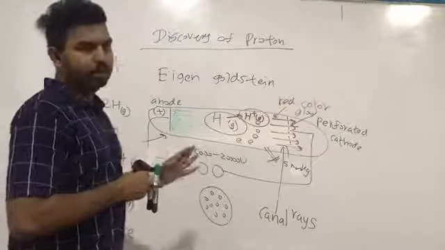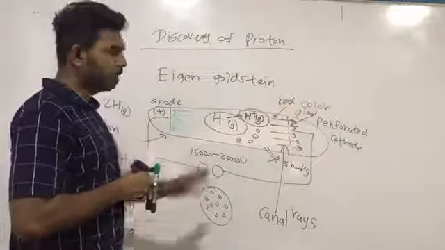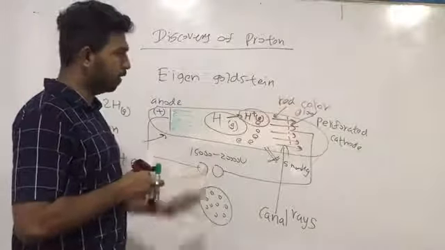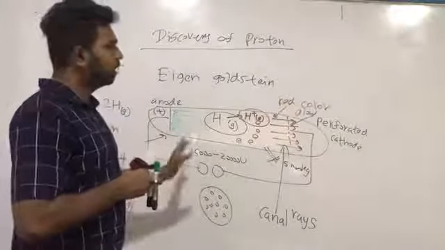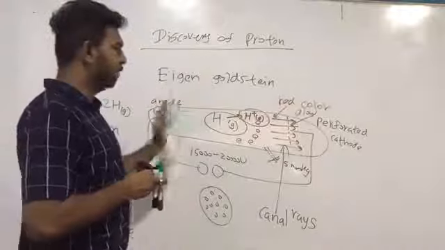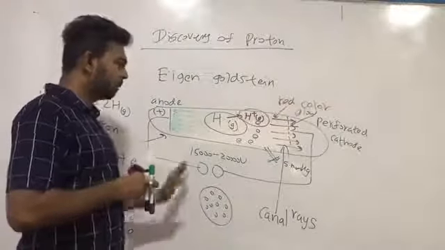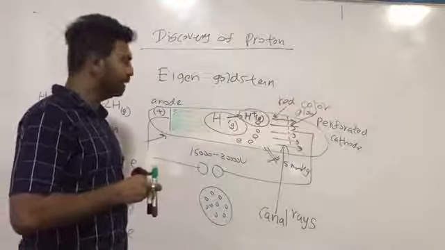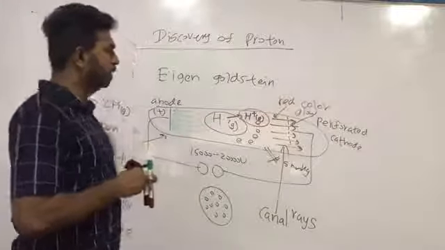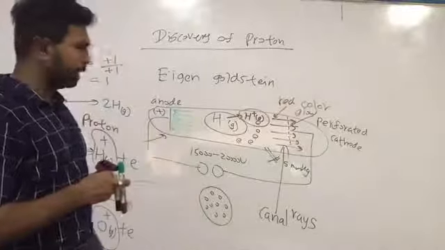I have provided a picture after the end of the video of this animation. So pause the video and draw the picture. Draw the apparatus of the identification of canal rays. Then after that, write a note.